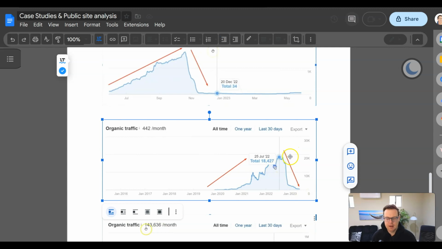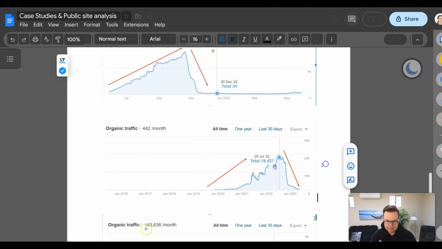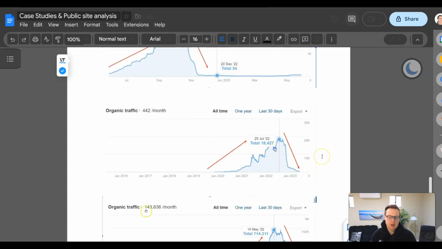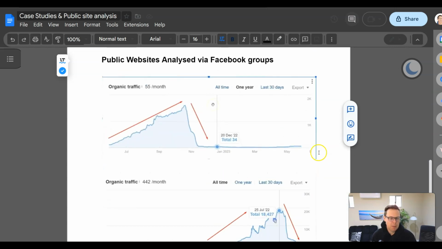Another site that I analyzed here went up to 18,000 visitors and then also close to zero within a matter of a few months. Then another site had 700,000 visitors and went all the way down to 250,000. So what it came down to for most website owners is that the quality of the content that they have published, even though back then ChatGPT for some of them was not as popular yet, but still the content quality has been low.